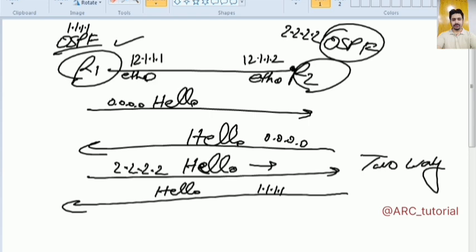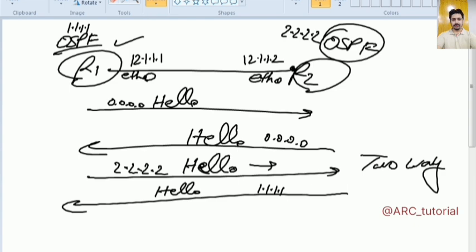So DR BDR election will also be performed in two-way state. Fine. Now it will move into ExStart state. And remember that till two-way state they will exchange only and only hello packets, not DBD. Till now you have not used DBD packet.